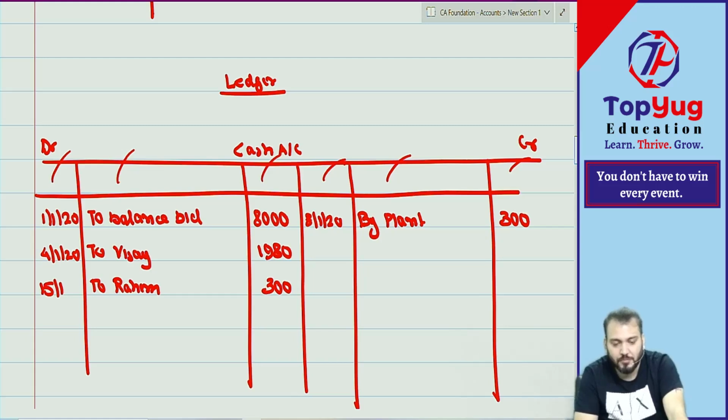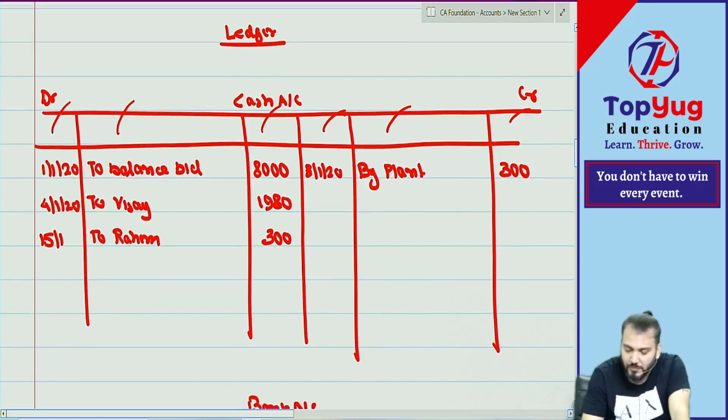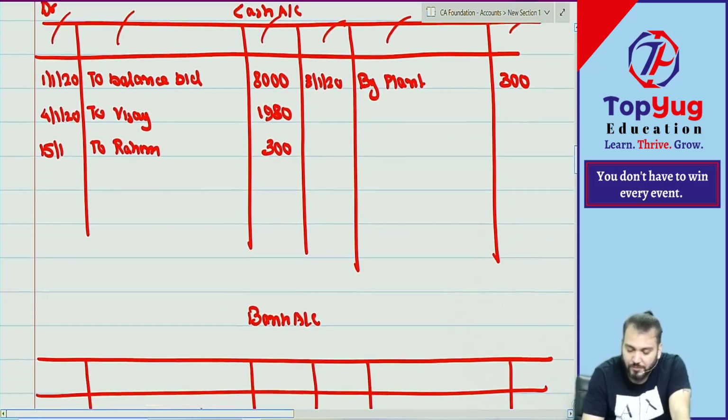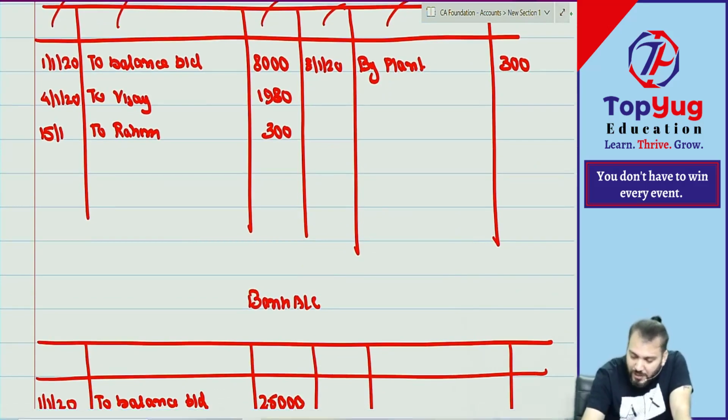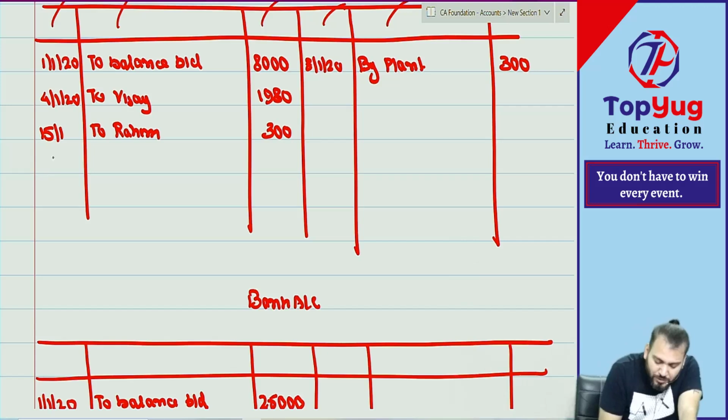Correct. Okay. This is also done. Then the last entry, 18 Jan, sold goods to Ram for cash. So what journal entry have we done? Cash account debit to sales account. On which date? 8 Jan, to sales.